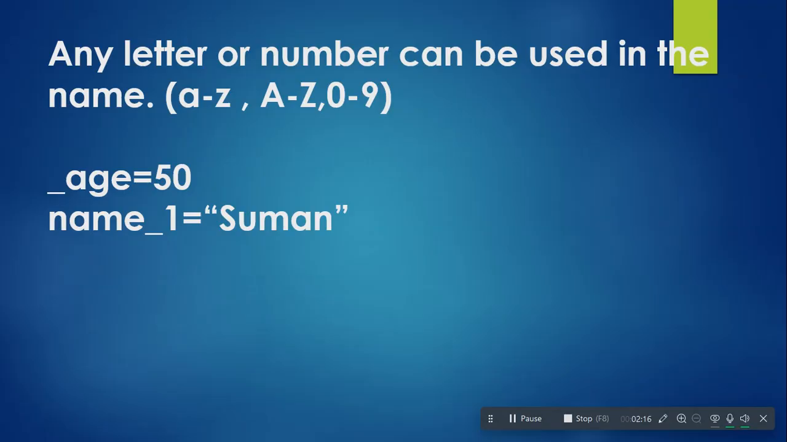So here you can see two examples. _age is equal to 50. As I explained a little while ago, we can start the variable name with an underscore. So _age is equal to 50 is a valid variable name and it is going to store the age of some person. name_1 is equal to Suman. We can separate the variable names with an underscore sign. For example, if we create a variable which consists of two words like first name, we can separate first and name with an underscore, like first_name. So we can separate variable names with an underscore sign, and the name itself is self-explanatory about what content it is going to store.